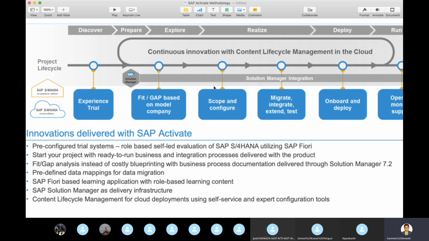So if you look at project prep, typically on cloud, you are going to see what our current solution is and how we are going to implement it. In Explorer you can see the fit and gap based on the company's model solution. Then you do the scoping and configure everything, which typically comes into the realize phase, where you look at mitigate, integrate, extend and test.